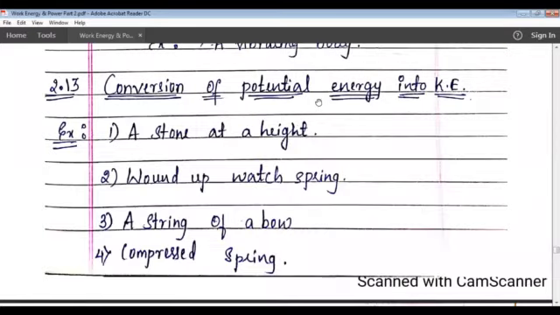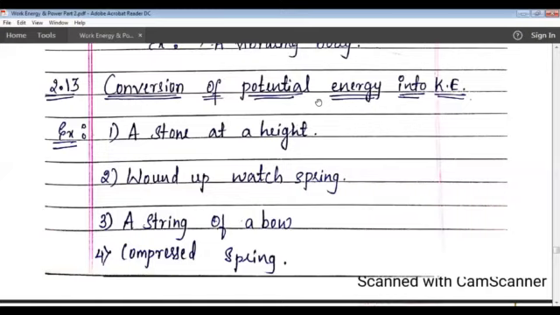Okay, students, so now we will study the conversion of potential energy into kinetic energy. In this, we will learn how the potential energy is converting into kinetic energy. First one, a stone at a height. A stone at a height has gravitational potential energy, which will be equal to the work done in moving the stone to that height against the force of gravity. Now, when the stone is made to fall on the nail, which is standing on the wooden piece, the nail begins to penetrate.